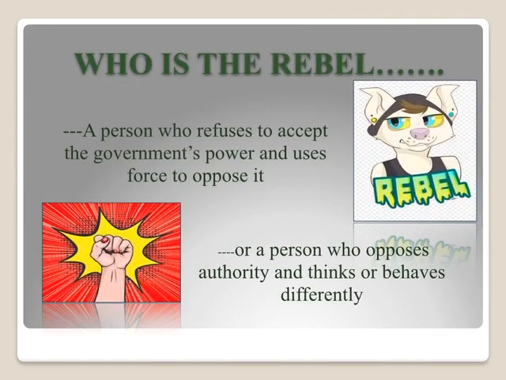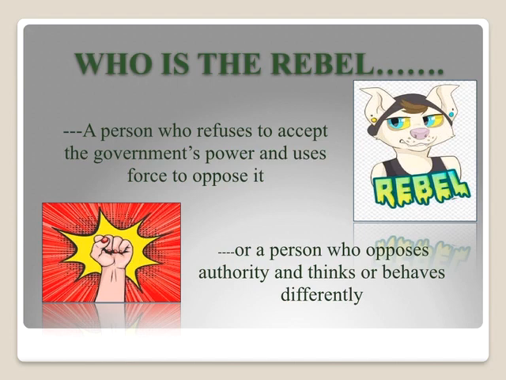So before starting the poem, let's first see who is the rebel. A person who refuses to accept the government's power and uses force to oppose it. So, what does it say? That a person who is against and not willing to accept maybe a rule or the law made by the government. That person is against the government and they make up a team to go against government.